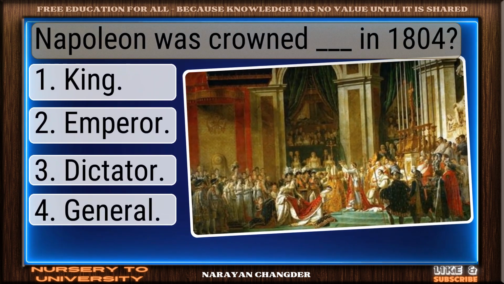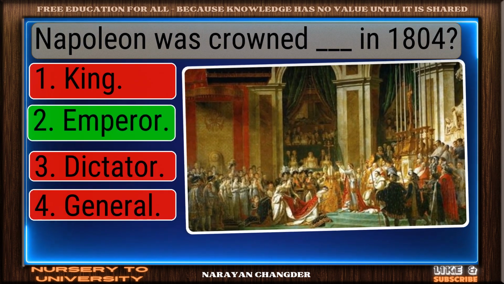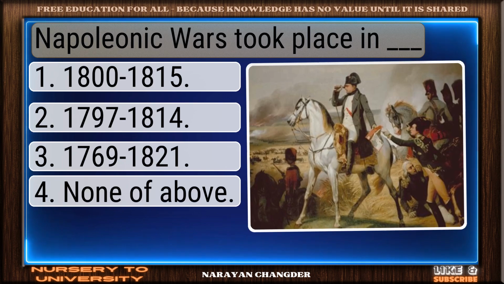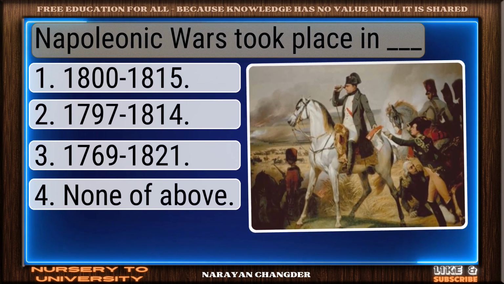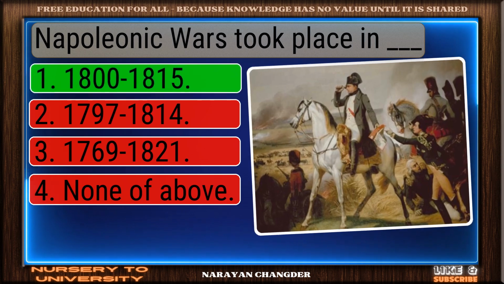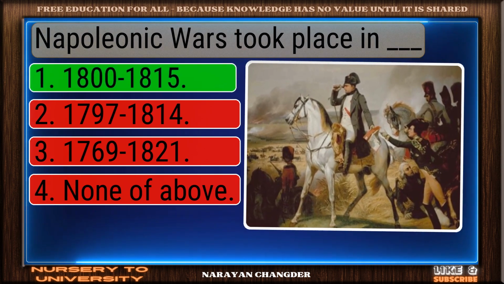Napoleon was crowned ___ in 1804. Solid response. Emperor is a valid choice. Napoleonic Wars took place in ___. You're right. 1800-1815 is the correct answer.